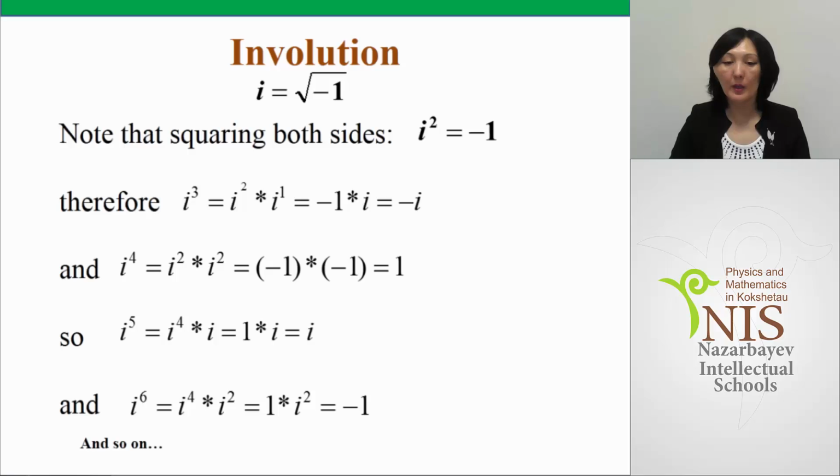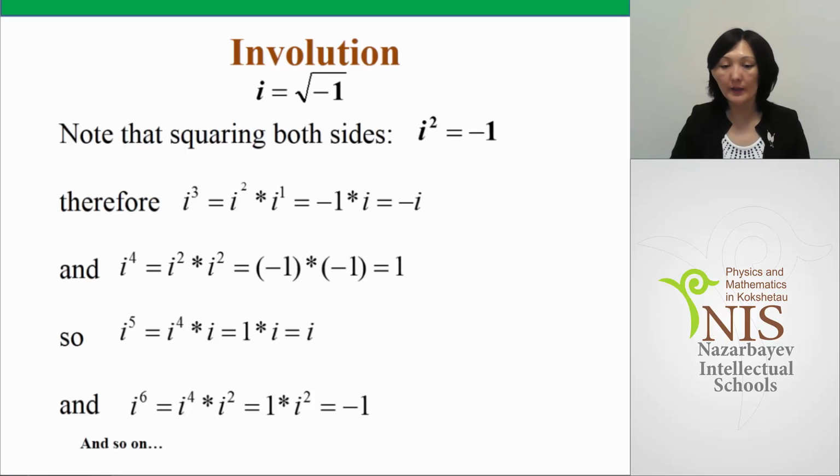The next power, i to the power of 5, is the product of i to the power of 4 and i. The first is 1 and the second is i, so their product, or i to the power of 5, is equal to i. i to the power of 6 is equal to i to the power of 4 multiplied by i squared.